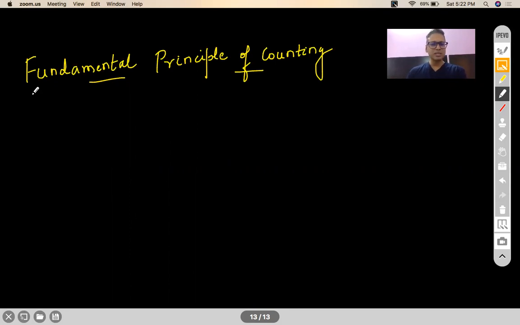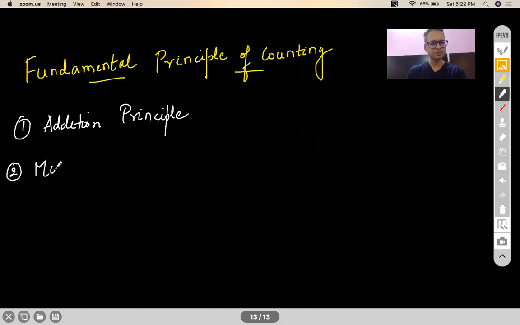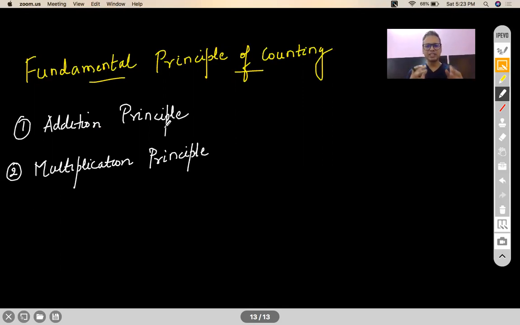There are two fundamental principles that we are going to come across in our chapter. One is called the addition principle, and the other one is called the multiplication principle. However, you will come across one more principle, called the principle of inclusion and exclusion. But that is an advanced version that uses ideas from these two concepts. So addition and multiplication are known to be the fundamental principles of counting.